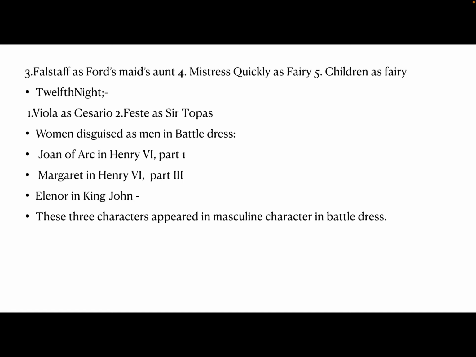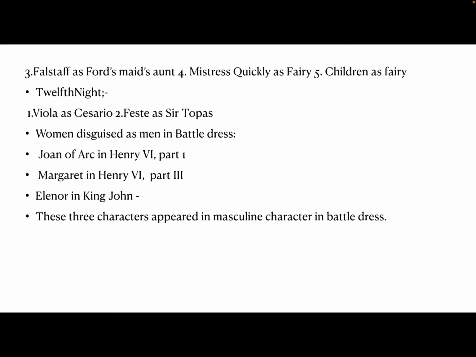In Twelfth Night, what happened? There are characters like Viola as Cesario, then Feste as Sir Topas, then women disguised as men in battle dress. There are some historical plays where women disguised as men in battle dress, meaning they disguised themselves as men and they fought. So these are the three characters who appeared in masculine character in battle dress, right? So this is for the second part regarding Shakespeare.